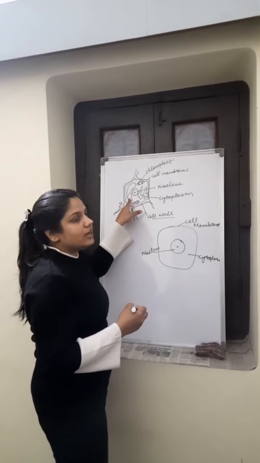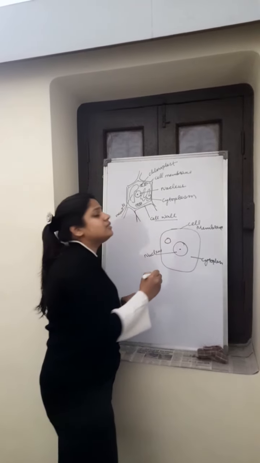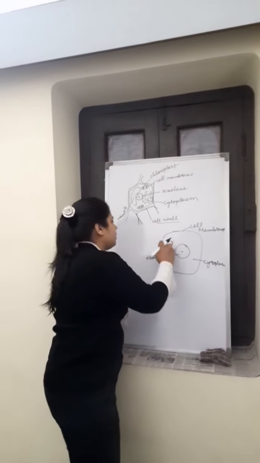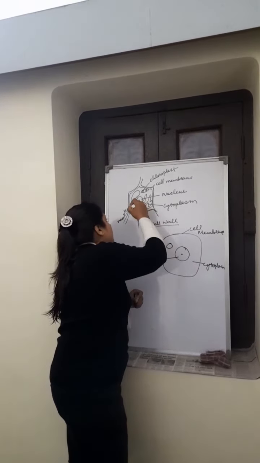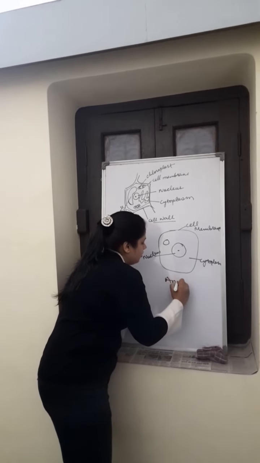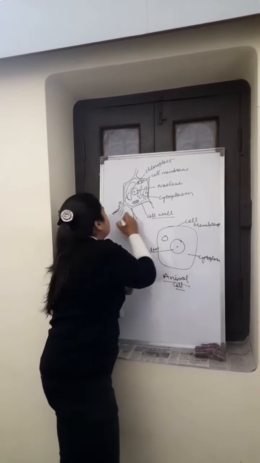Vacuole is present only in plant cell. It is present in animal cell also, but it is very small. Vacuole is very small here, and in the plant cell it occupies most of the space. Basic thing.